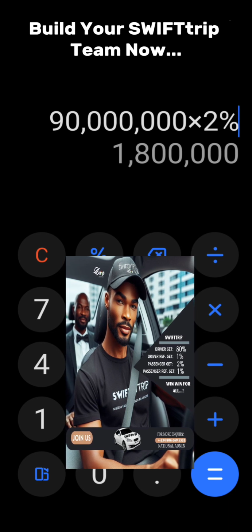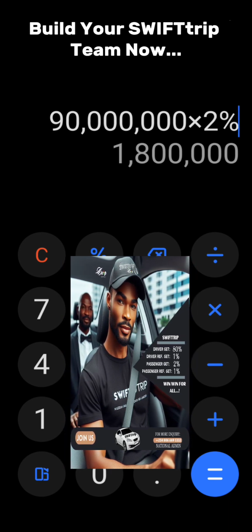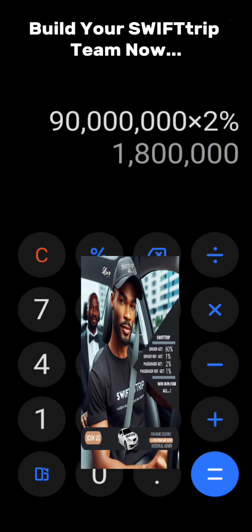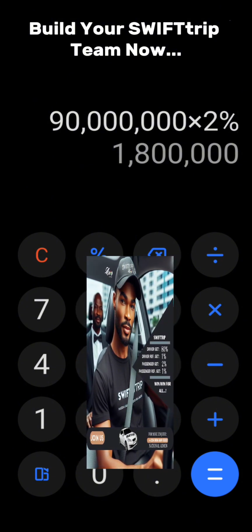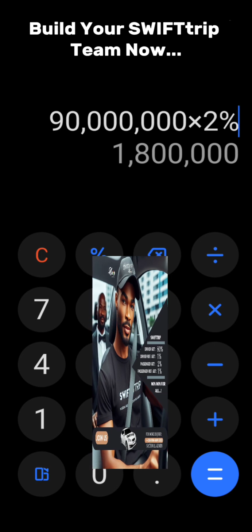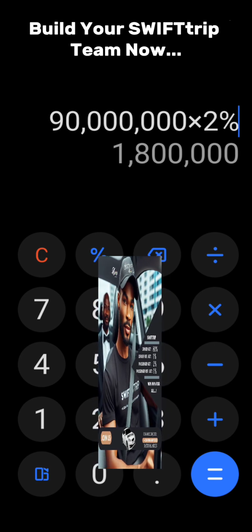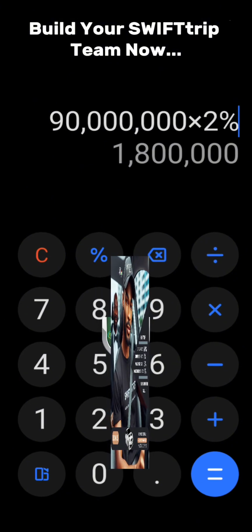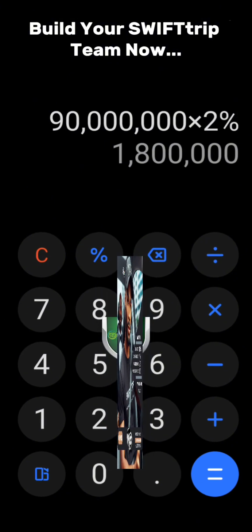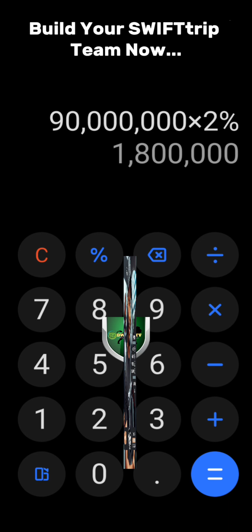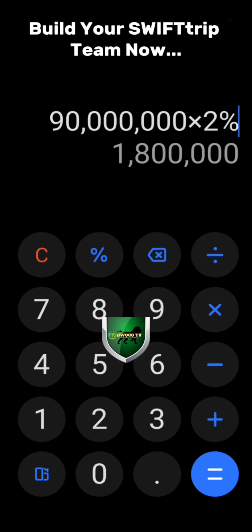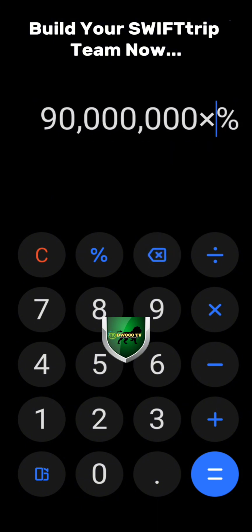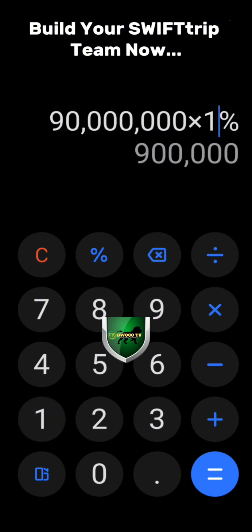Okay, now let's also assume that this person who spent this 90 million naira is not a direct downline. It is someone that was registered by, or that used your code to activate. Someone you gave out your code to, and that person gave out your code to another person. Let's assume that you are not the grandfather; your son went ahead and gave out this code. If you are a father, what you make is 1% of that money, which is 900,000 naira, right?